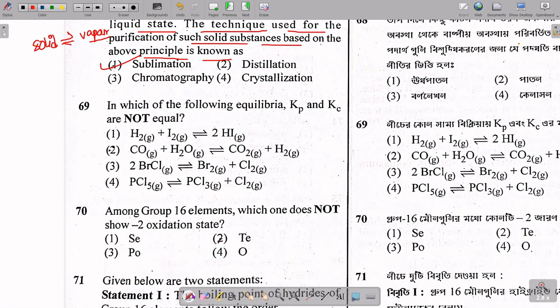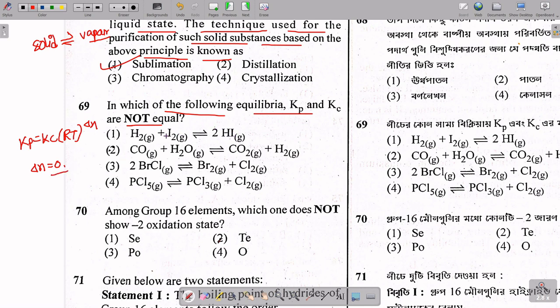Let's move to the next question. It is said: in which of the following equilibria are Kp and Kc not equal? Kp is equal to Kc into RT to the power del n. In a reaction where del n is equal to 0, only there will Kp and Kc be equal.